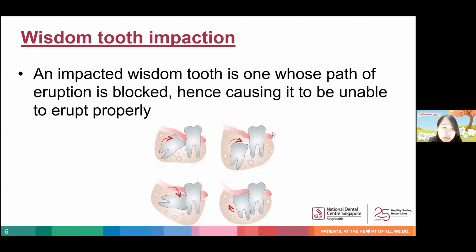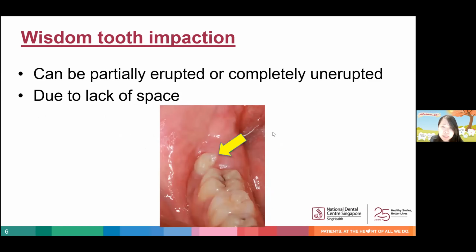Very often, wisdom teeth may be impacted, meaning that instead of growing straight, they grow at an angle such that their path of eruption is blocked. As such, they become trapped and thus are unable to erupt properly into a functional position. This happens largely due to crowding or lack of space within the dental arch.